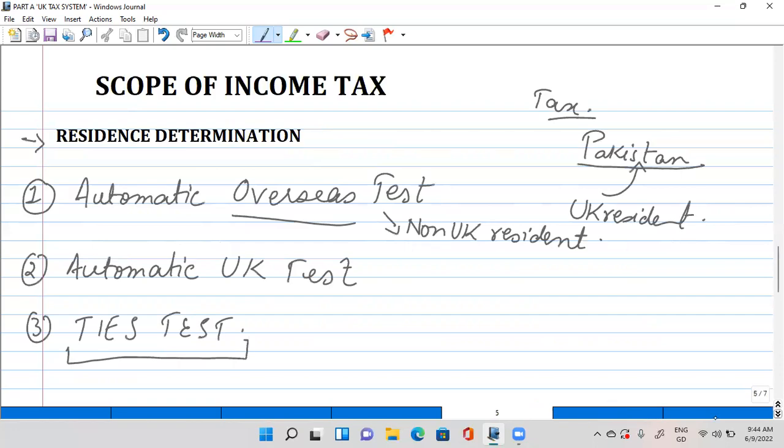So we have done the first test. Now coming towards the second one, that is the automatic UK test. Okay, and the automatic UK test also has three conditions. Okay, first you will carry out the automatic overseas test, and if you found out that the conditions are not being met, then the automatic UK test is going to be considered.